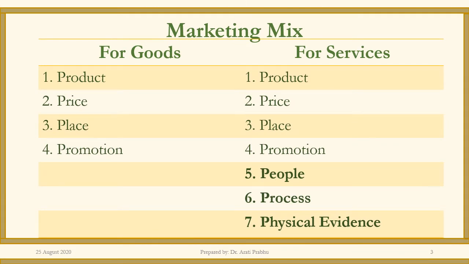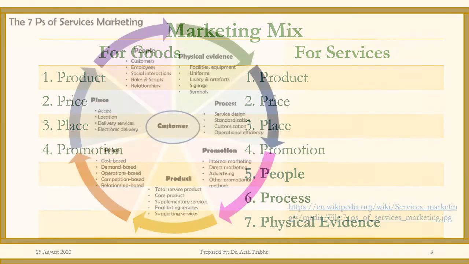Traditionally, for goods, the number of P's is 4, which is product, price, place and promotion. Whereas when we talk about the marketing mix for services, in addition to the 4 P's, there are 3 new P's that we will be speaking about. The 5th one is people, 6th is process and the 7th is physical evidence.